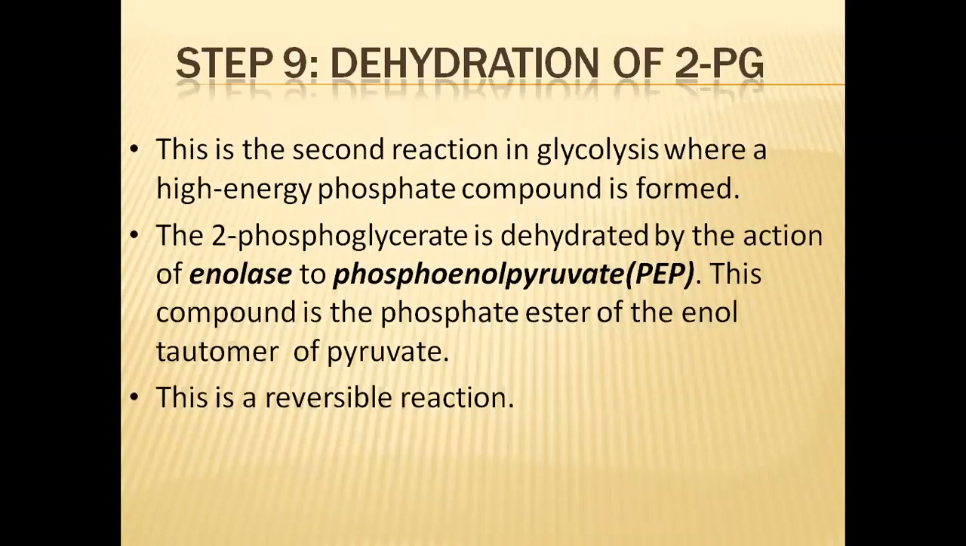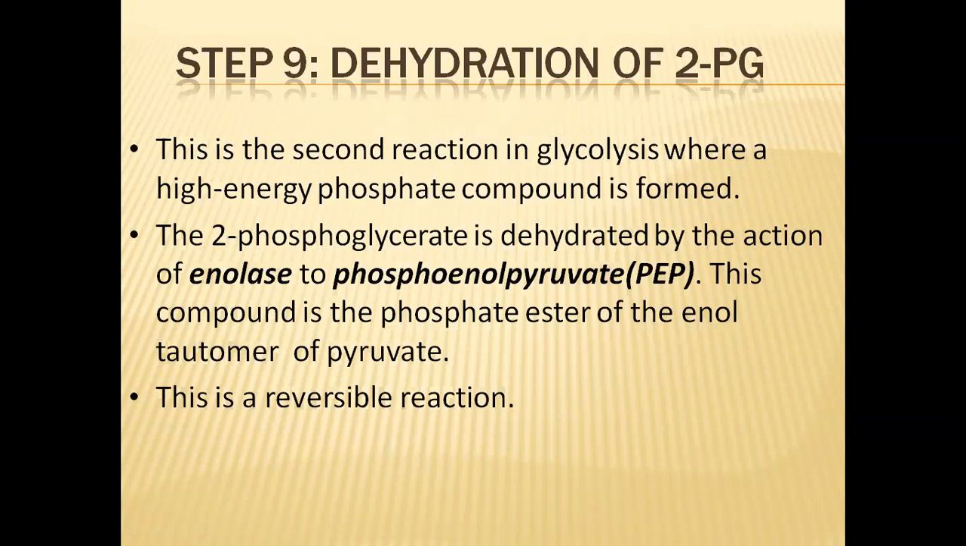And in the ninth step, dehydration of 2-phosphoglycerate will be done. So this is the second reaction in glycolysis where a high energy phosphate compound is formed. The 2-phosphoglycerate is dehydrated by the action of the enolase enzyme to phosphoenol pyruvate. This compound is the first phosphate ester of the enol tautomer of pyruvate. So this phosphoenol pyruvate can be converted to pyruvic acid in the next reaction.